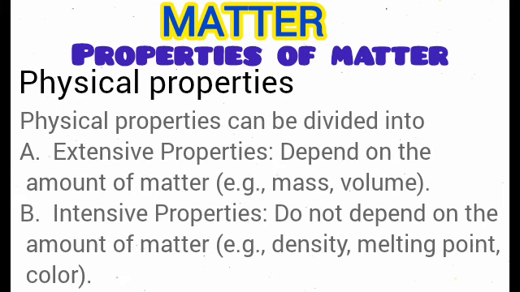The physical properties are divided into two categories, namely the intensive and the extensive. Some properties actually depend on the amount, and such properties include the mass and volume. They depend on the amount of matter, while others do not depend on the amount of matter. These are the intensive properties. Examples include the density. Color, for example, does not depend on the amount of anything. Color remains the color. So take note of that.